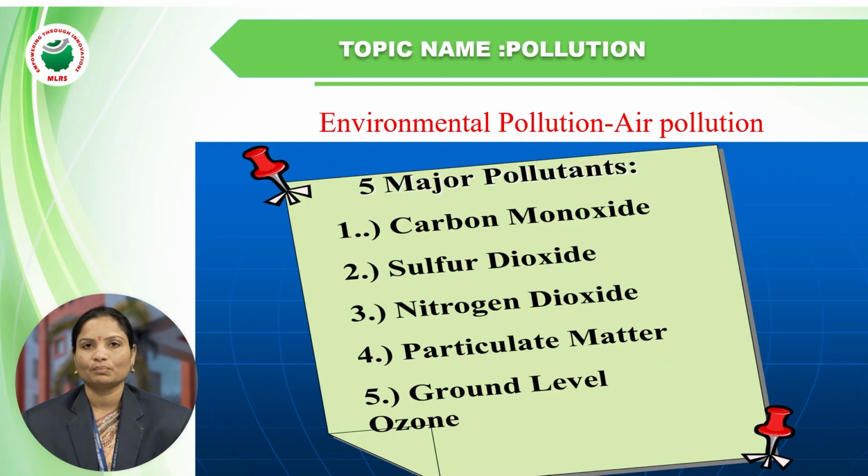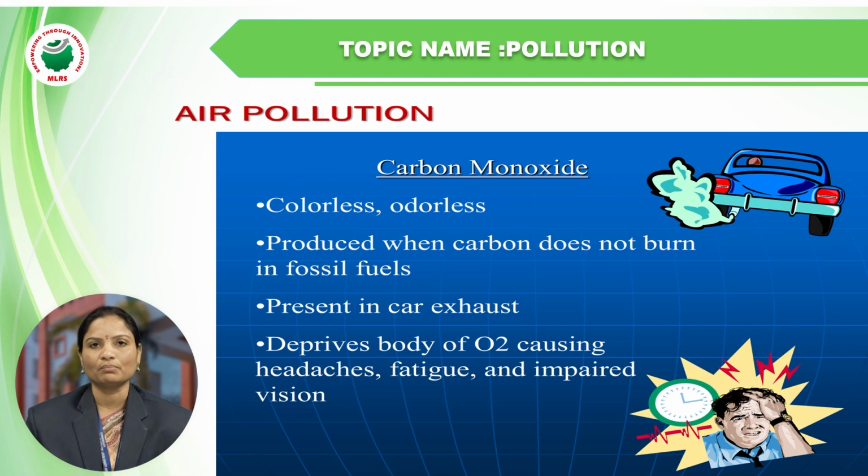The main pollutants are carbon monoxide, sulfur dioxide, nitrogen trioxide, nitrogen dioxide, and some substances like dissolved organic matter. First, what is carbon monoxide? It is colorless and odorless, and is obtained when carbon interacts with oxygen to produce carbon dioxide and carbon monoxide. It comes from burning fossil fuels and car exhaust.